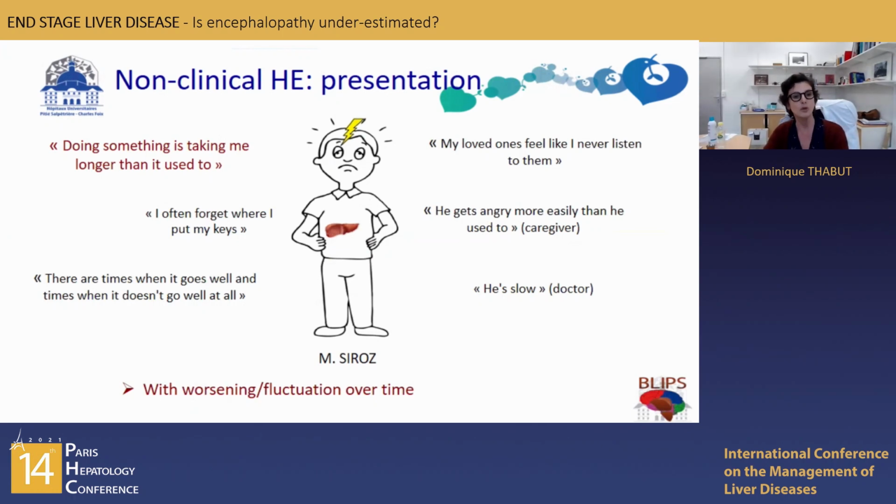There are times when it goes well and times when it doesn't go well at all. And the caregiver says, well, he gets angry more easily than he used to. And what you think is that he is so slow. And what is very important to note is that those troubles are worsening or fluctuating over time.